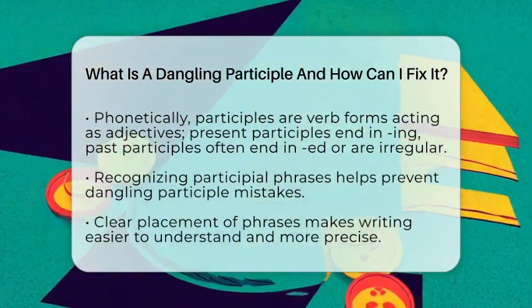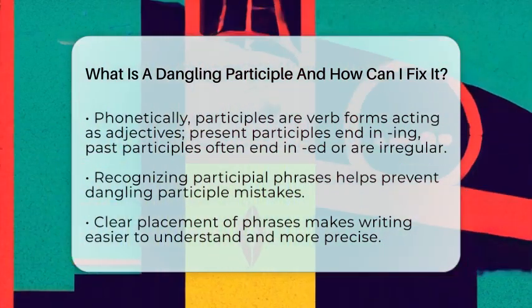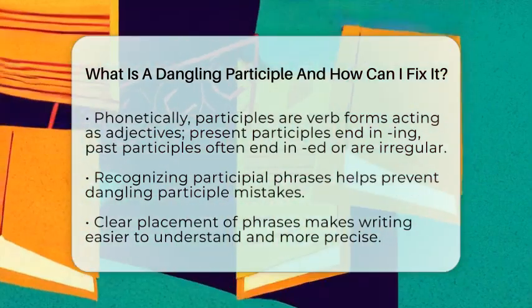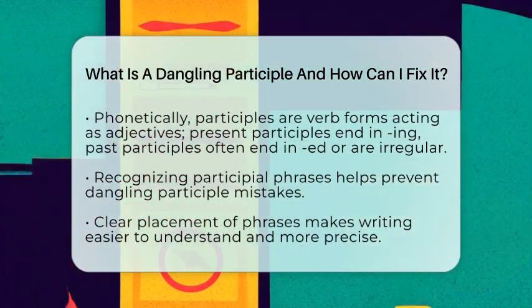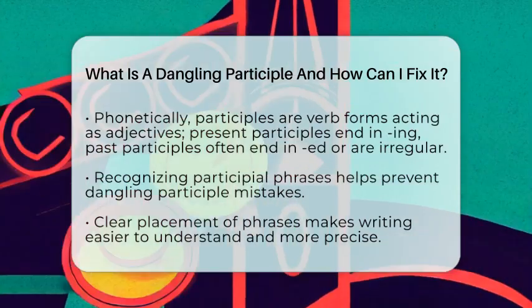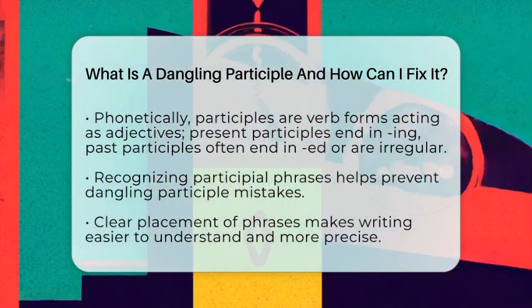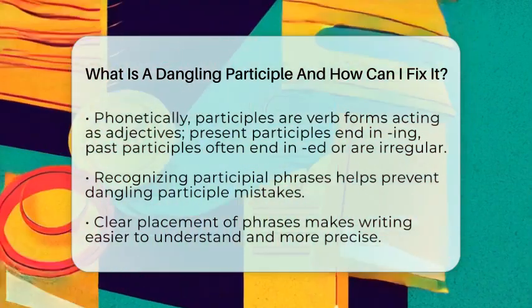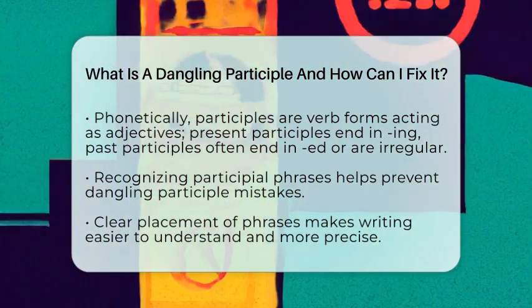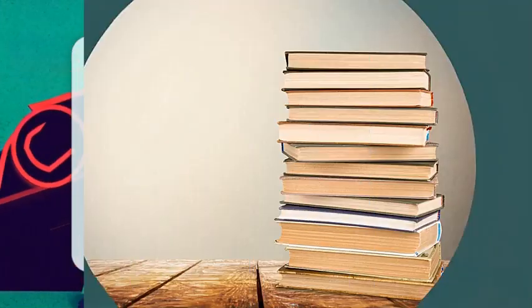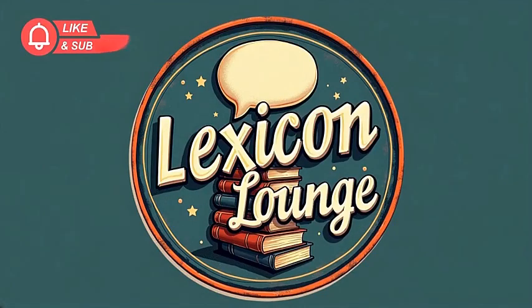In summary, a dangling participle is a phrase that is supposed to describe a noun but ends up not doing so. To fix it, just make sure the phrase is next to the right noun or rewrite the sentence so everything lines up. Clear, correct sentences make your writing easier to read and understand.